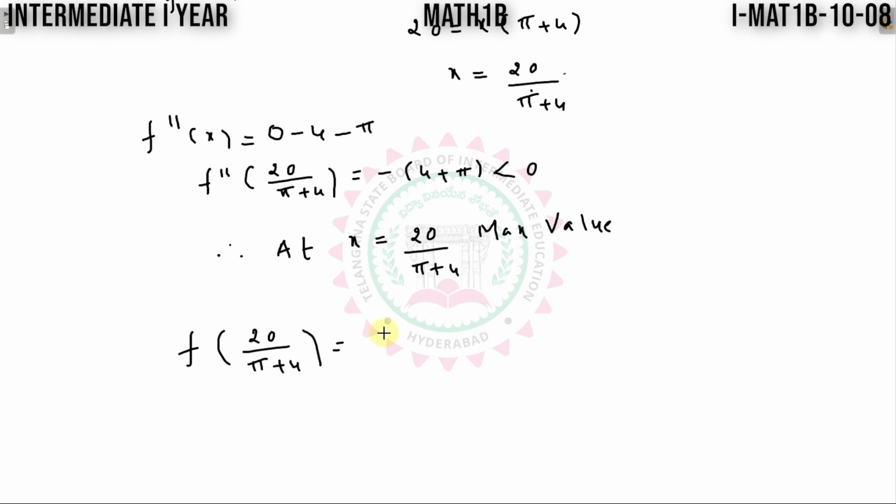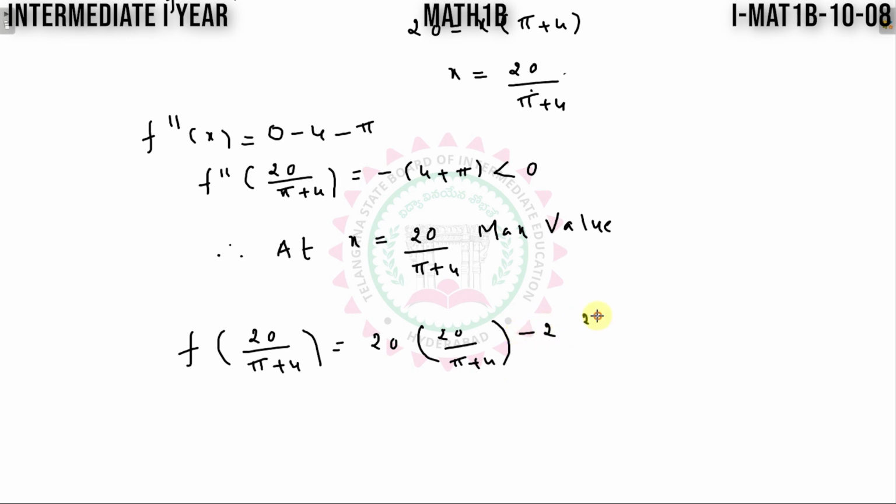Now that can be substituted there. Substitute it in f of x. So I will get 20 into x, which is 20 divided by pi plus 4, minus 2 into x square.